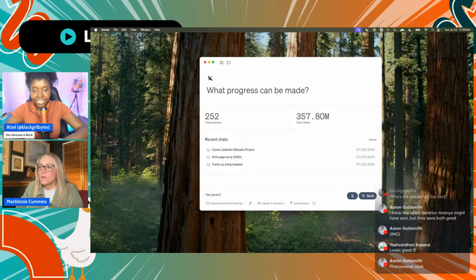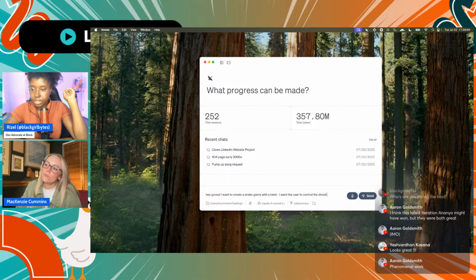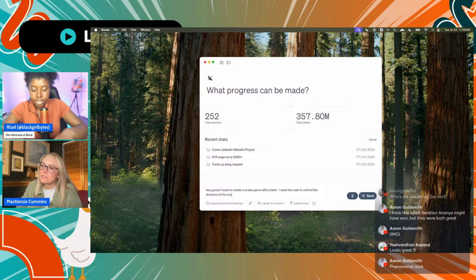Gonna spell Goose wrong because I'm typing live. Hey Goose, I want to create a snake game with a twist. I want the user to control the direction of the snake using hand gestures.